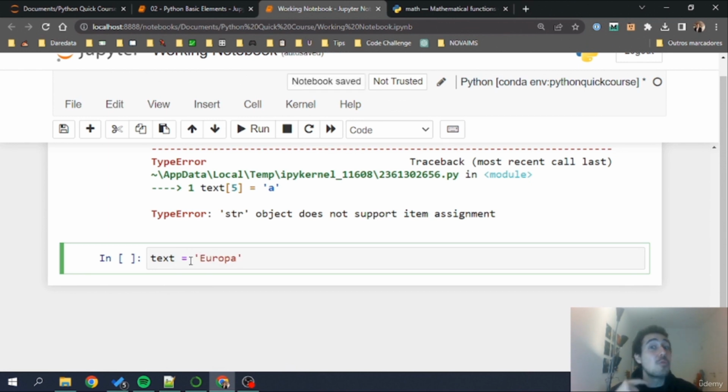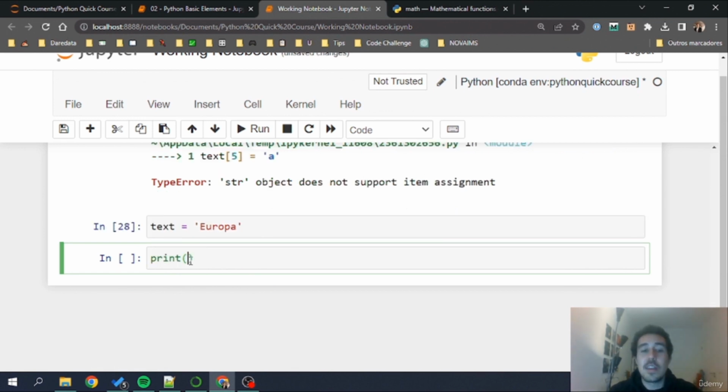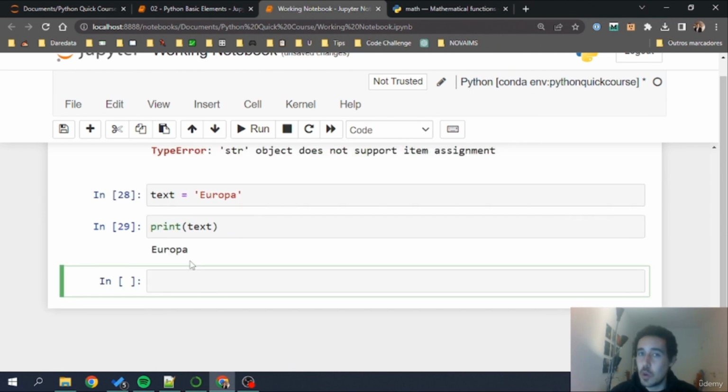But now I'm not replacing the string Europe. What I'm doing is completely redirecting the text variable to a new string called Europa. The Europe no longer exists because it's no longer attached to this variable text. Okay, I'm going to run this, and now if I print text, I'll have Europa in the return.